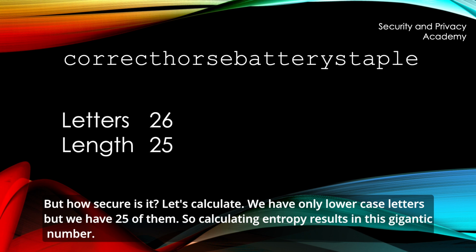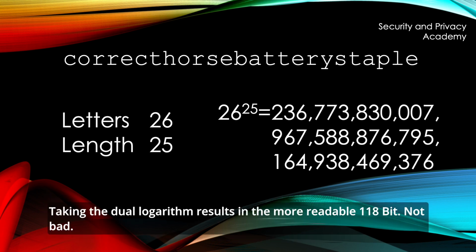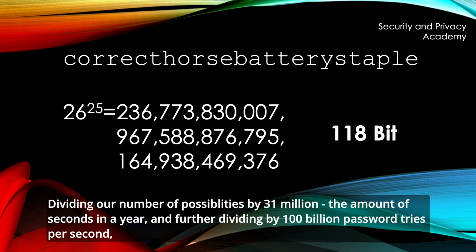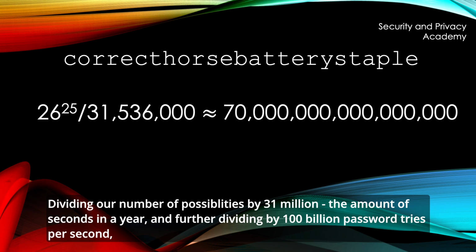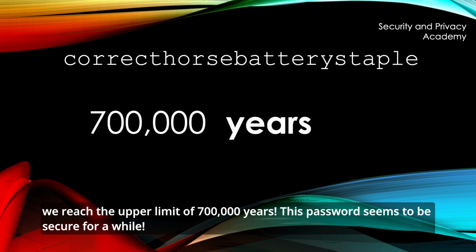Let's calculate. We have only lowercase letters, but we have 25 of them. So calculating entropy results in this gigantic number. Taking the dual logarithm results in the more readable 118 bit. Not bad. Dividing our number of possibilities by 31 million, the amount of seconds in a year, and further dividing it by 100 billion password tries per second, we reach the upper limit of 700,000 years. This password seems to be secure for a while.